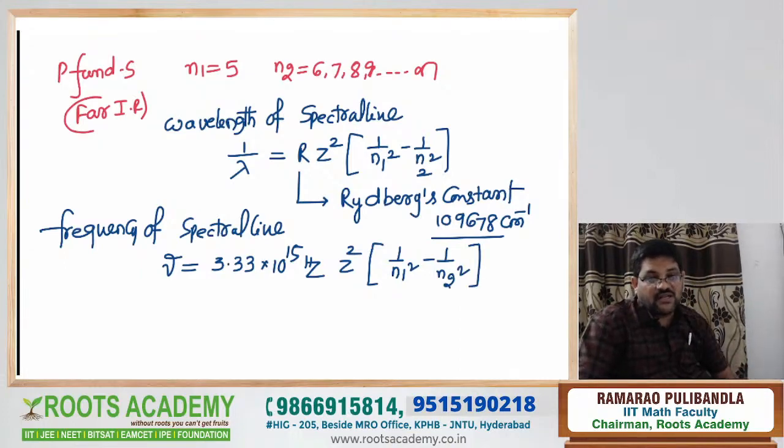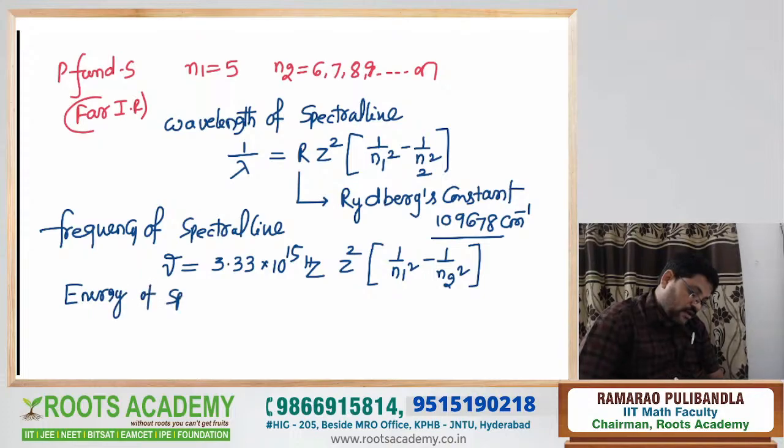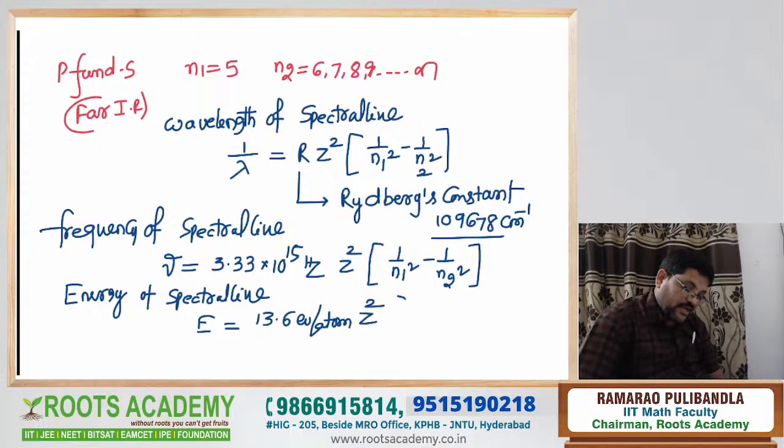And we also find out the energy of the spectral line. Energy is equal to 13.6 electron volt per atom into Z square into 1 by N1 square minus 1 by N2 square.